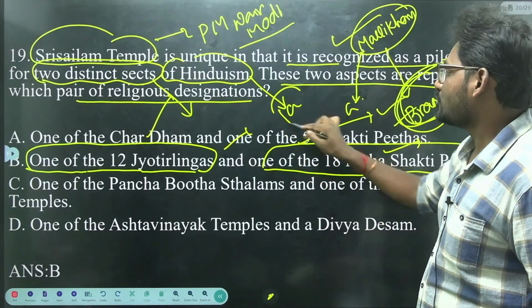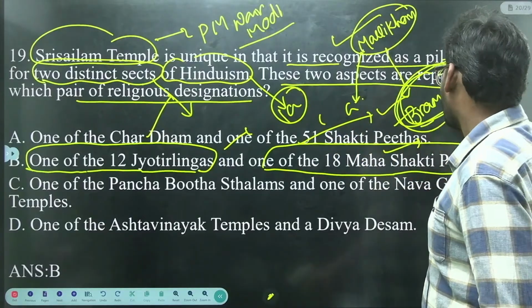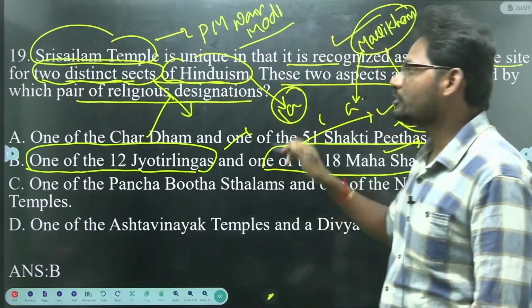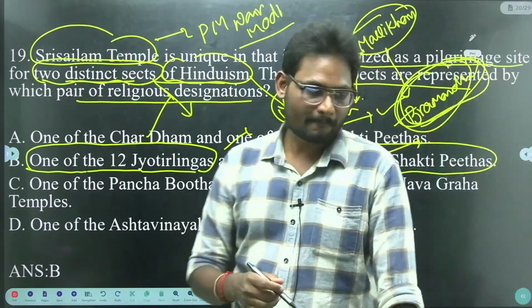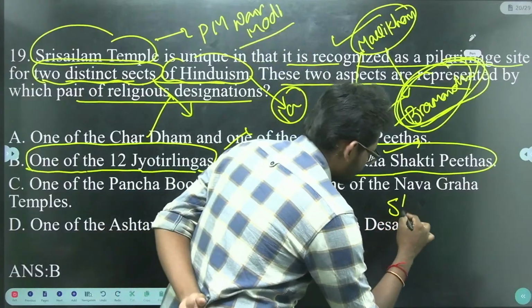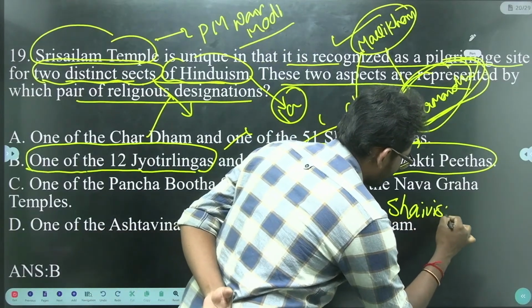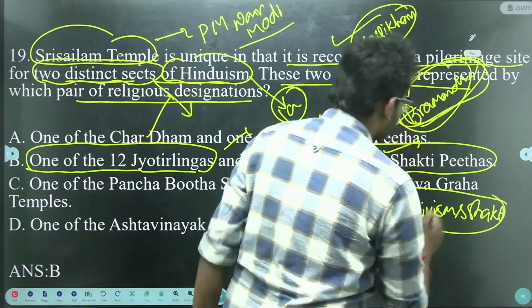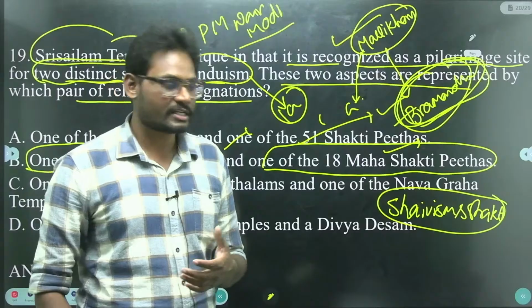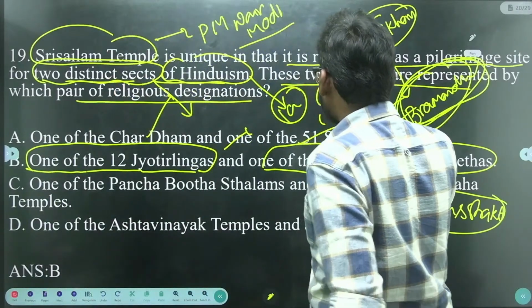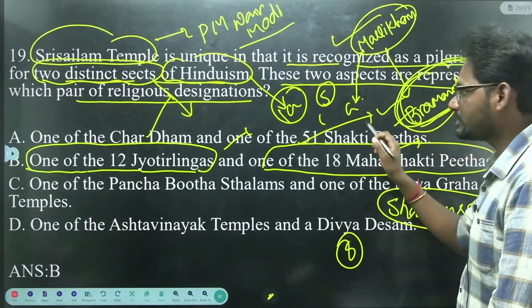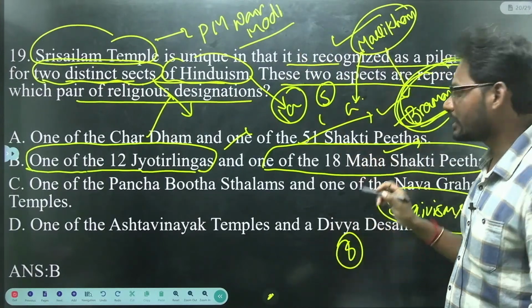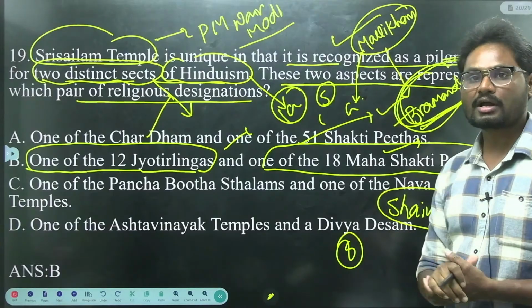Lord Mallikarjuna Swami and goddess Brahmarambika Devi depict two distinctive sects of Hinduism, that is Shaivism and Shaktism. Shaivism is associated with Lord Mallikarjuna, Shaktism with goddess Brahmarambika Devi.